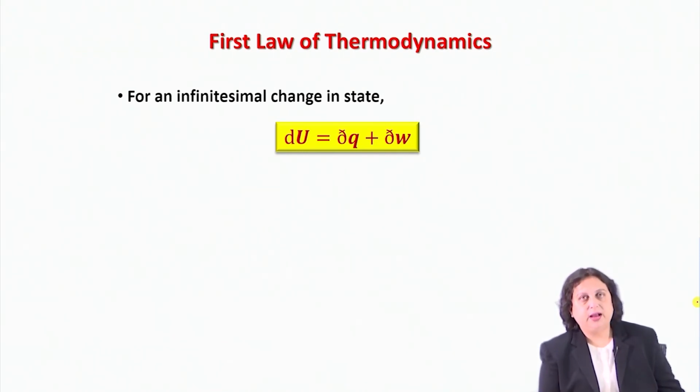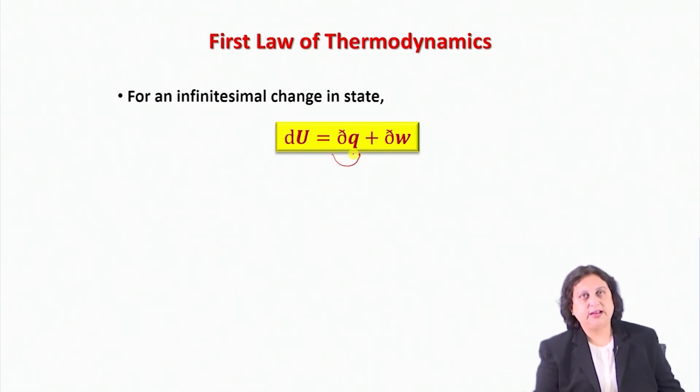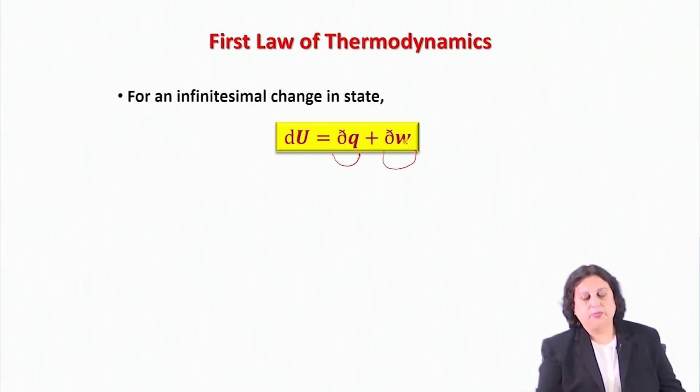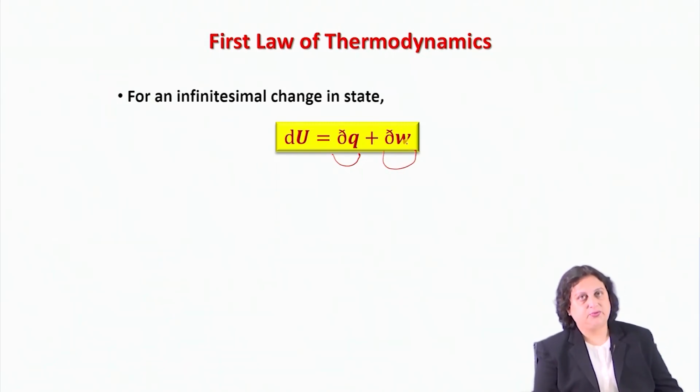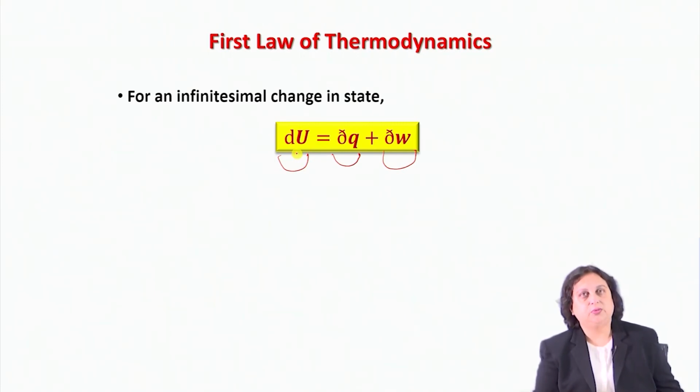By doing an external perturbation on the system, we can carry out this infinitesimal change in the value of U. If I supply dq, the infinitesimal amount of heat, to the system, or if I allow the system to perform dw amount of work, then during this change in state there will be a corresponding change in the internal energy, dU, and dU would be equal to dq plus dw.